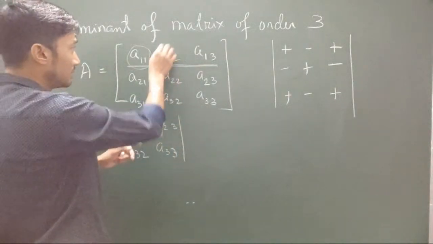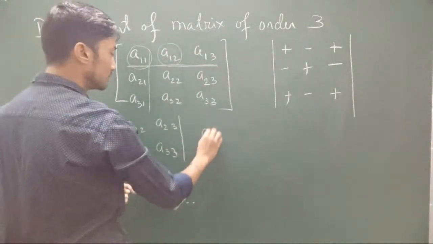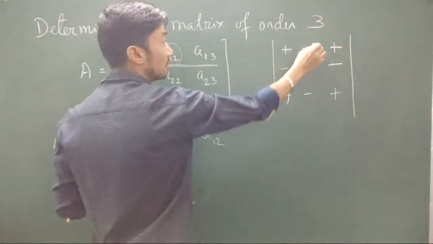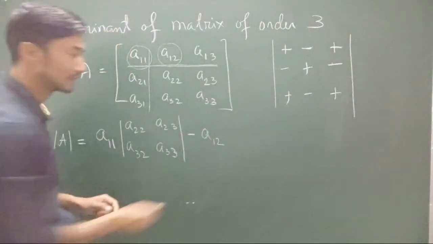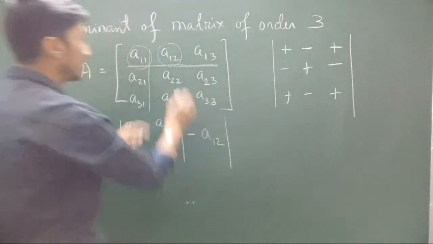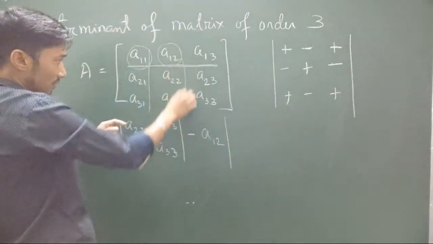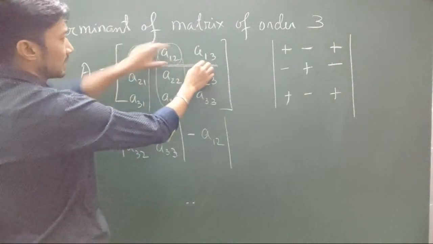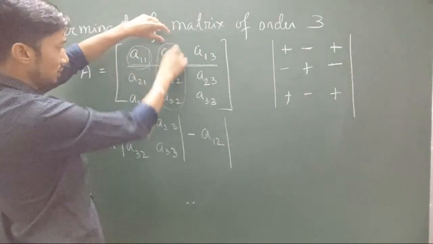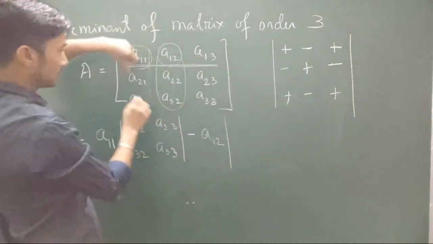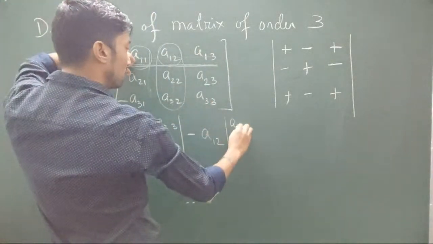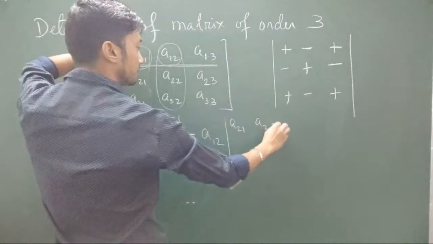Similarly, next, again this term. A12 means odd number, so this value will now be negative, minus. Again, this row and this column I will be neglecting. So in that case, what is left? This row and this column is neglected, so A21, A23, A31, A33. Its determinant I'll calculate.